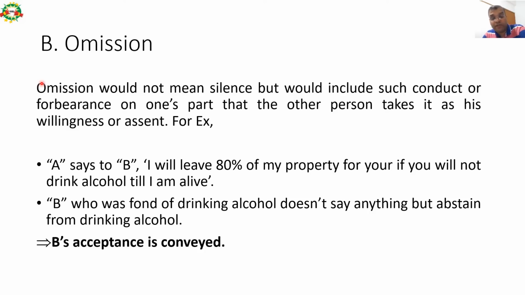Then the second part of this is omission. Omission would not mean silence, but would include such conduct or forbearance on one's part that the other person takes it as his willingness or assent. Let us understand this with the help of an example. For example, A says to B, I will leave 80% of my property for you if you will not drink alcohol till I am alive.